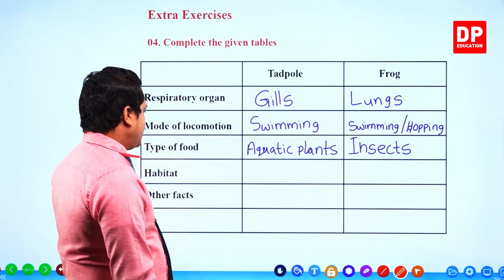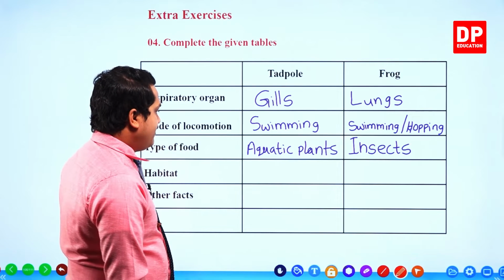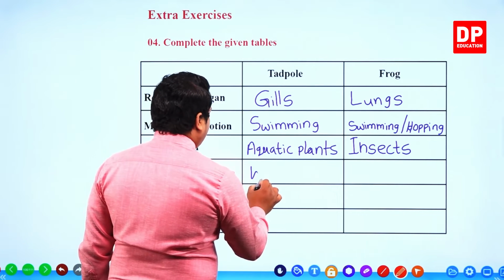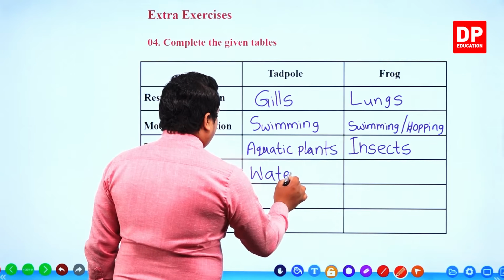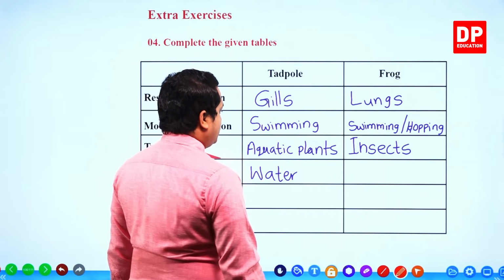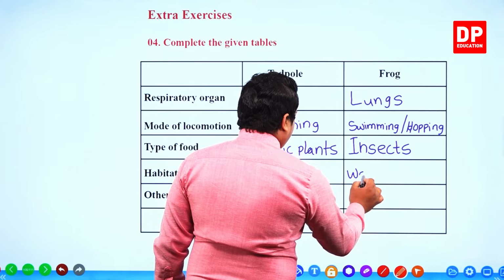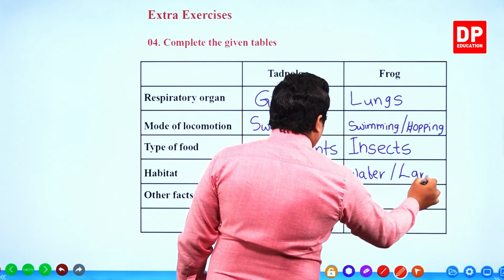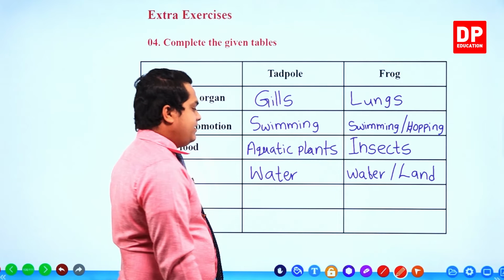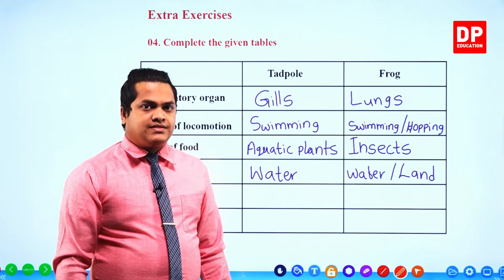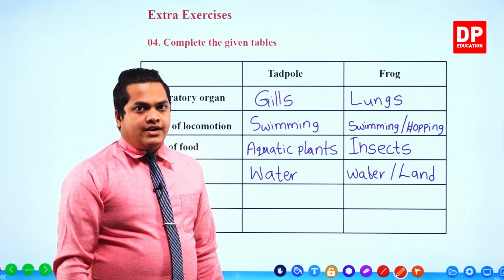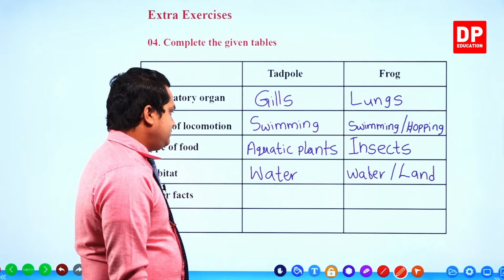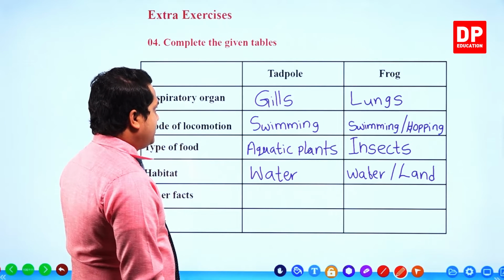Next one, habitat. For a tadpole, definitely it's water. But for a frog, water and also land, as the frog can live in both watery places and on land. Other facts.